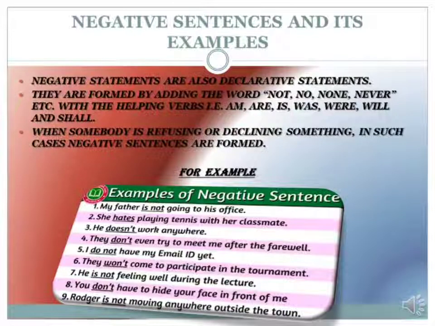Okay, so I have already told you that there are declarative sentences, which is the most commonly used sentence in our everyday lives, of course, and I have already explained to you about the affirmative sentences and about the negative sentences as well. I hope that it has made you clear about the types of the sentences and how the sentences are formed in our everyday lives.